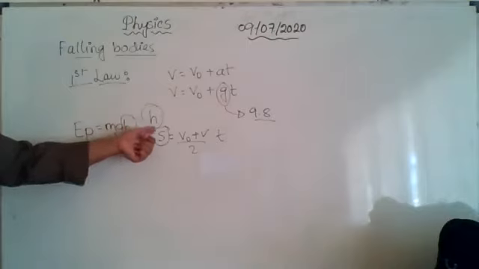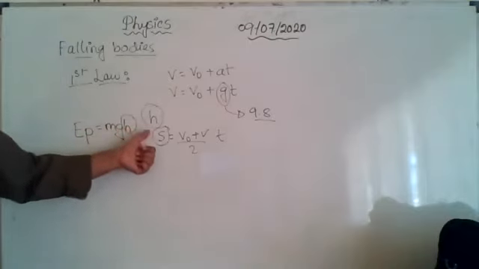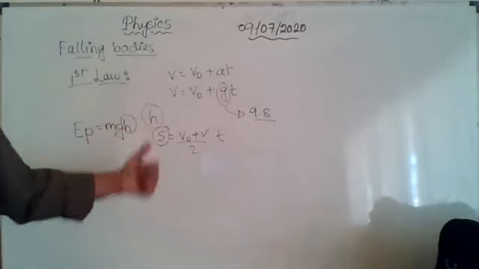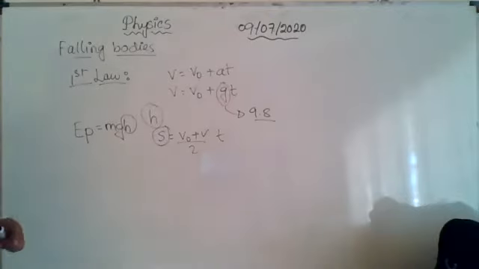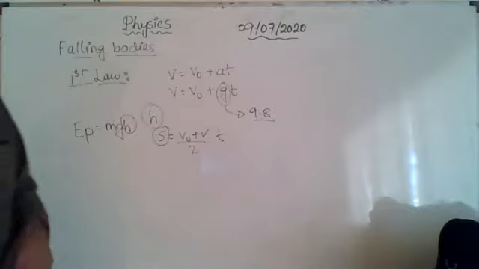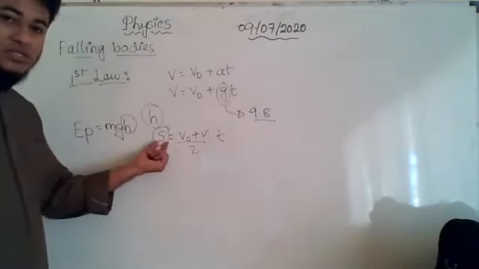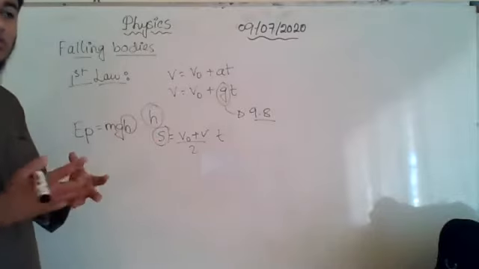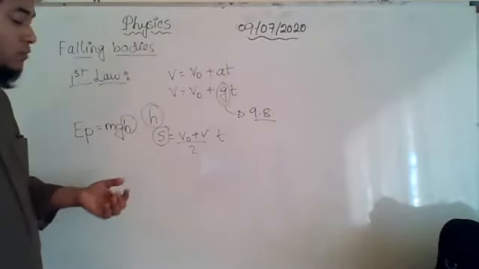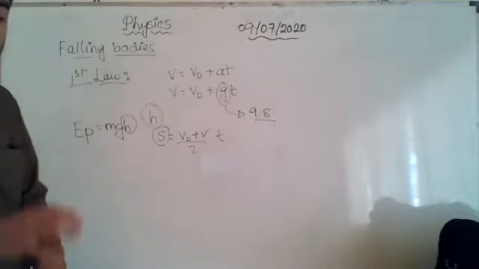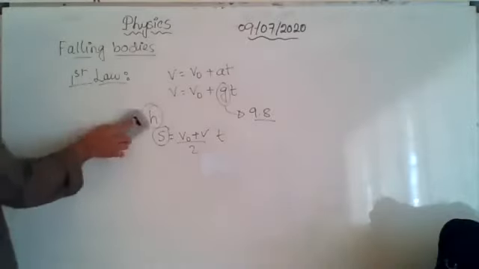Here h represents covered distance, but there it represents the height from the ground. So you need to have a very clear idea. That is why I suggest whenever you mean the covered distance, you represent it with s, and whenever you mean the height from the ground, you use h. That will help you to avoid the confusion.